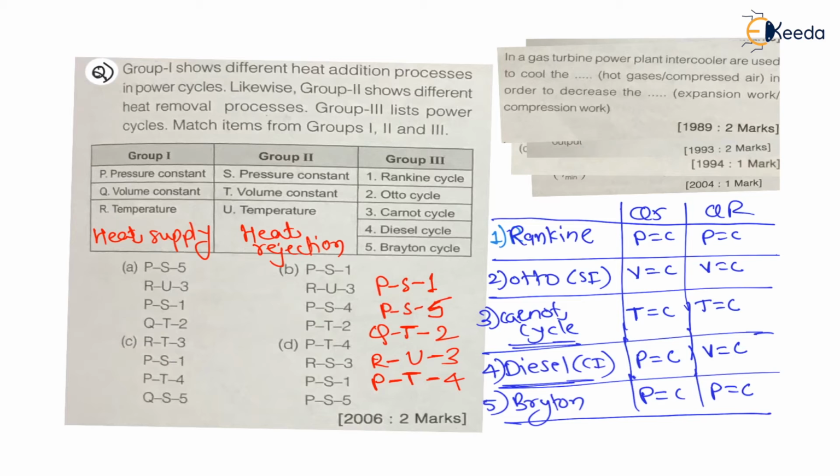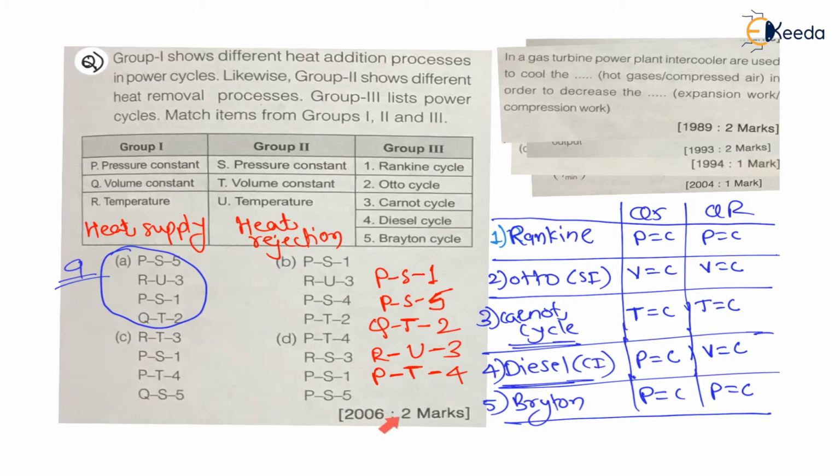Now look at option A: PS5, here there is a PS5; RU3, here there is a RU3; PS1, here there is a PS1; and QT2, here there is a QT2, right? Therefore we can say option A is the correct choice. Therefore for this question, option A is the answer.